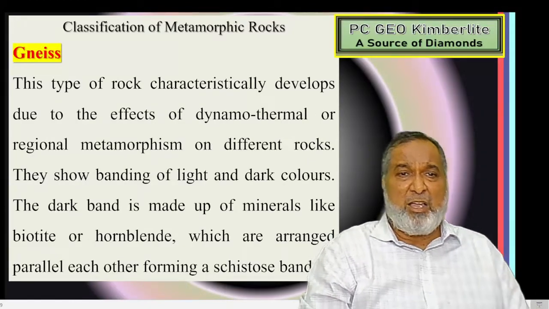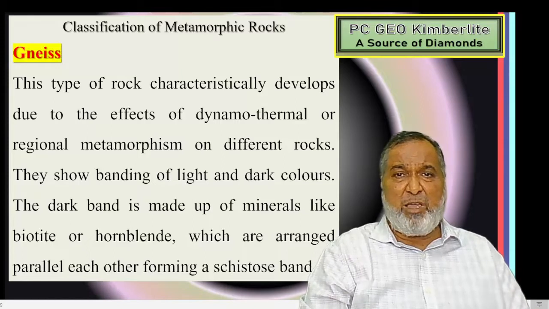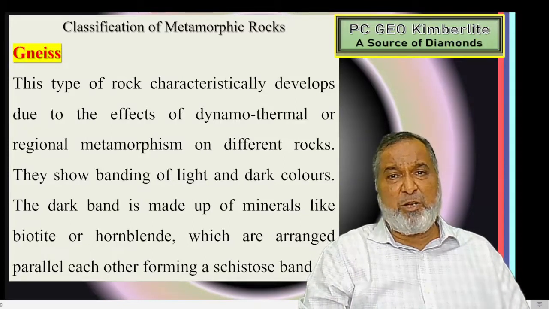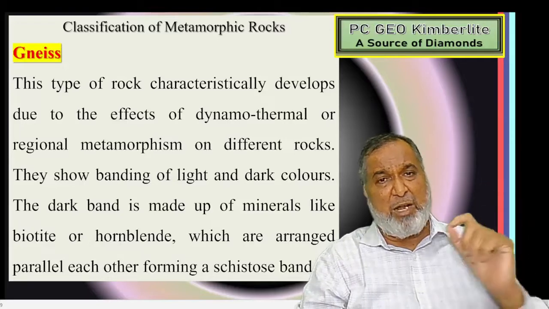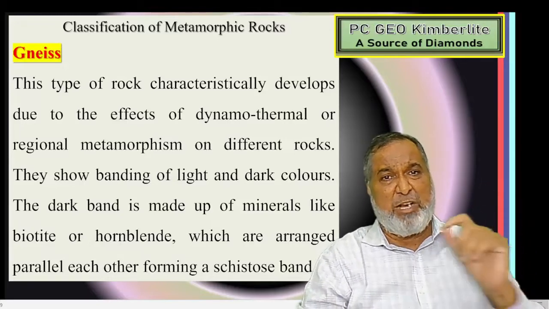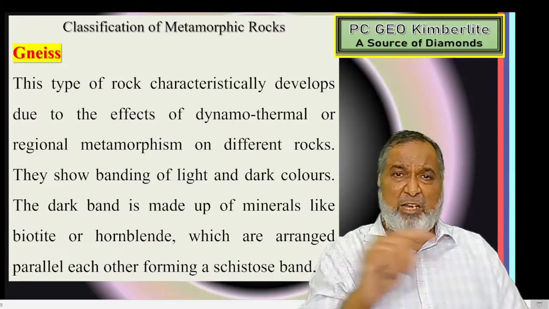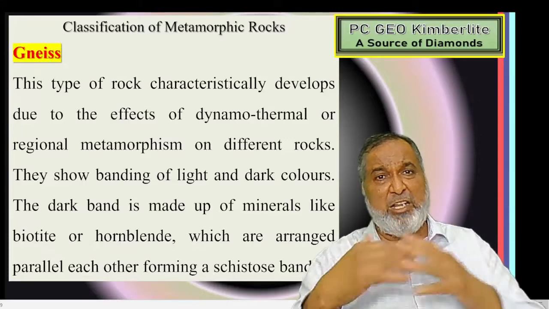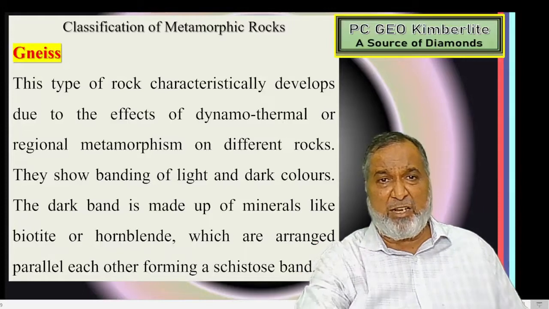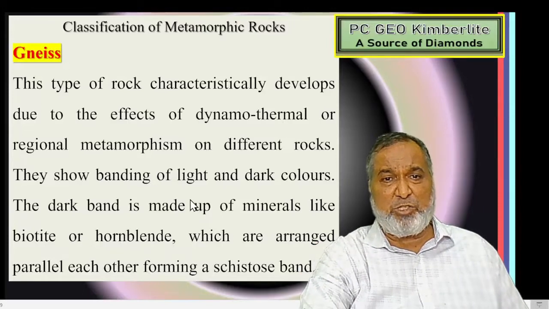Gneiss. This is also from dynamothermal or regional metamorphism of different rocks, and here we get one band of rounded minerals and one band of needle minerals. The rounded ones are white in color, and the flaky or needle minerals are dark in color. So there are alternate white and dark bands, and that gives you the gneiss structure.